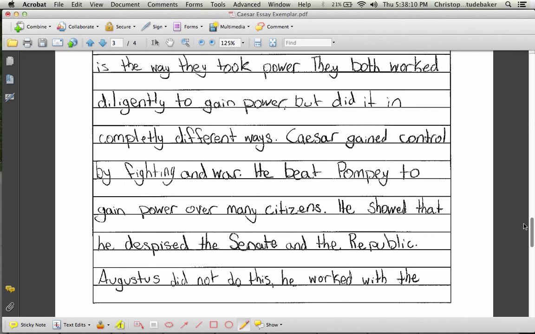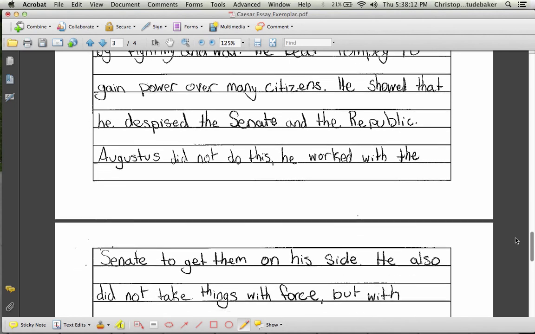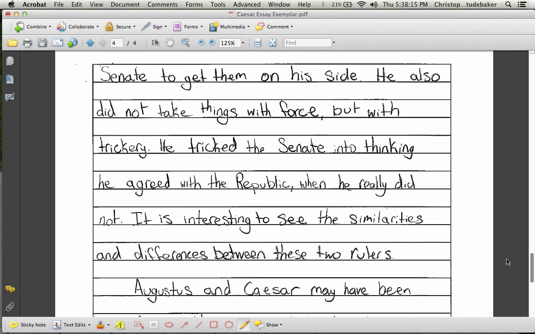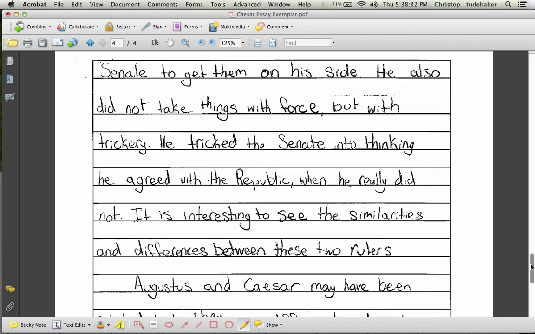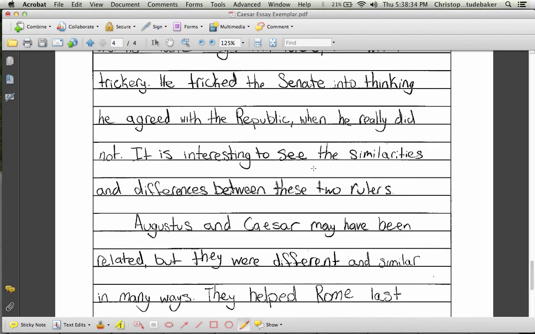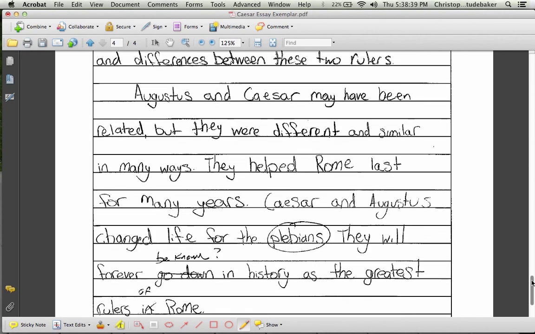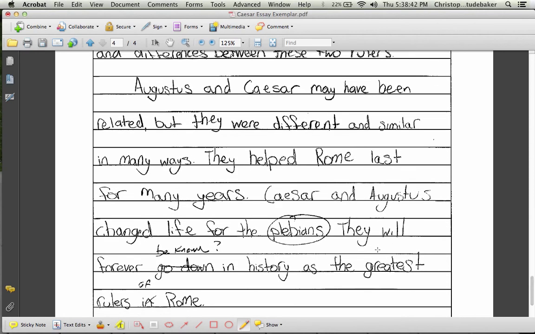We see that Caesar gained control by fighting, and we know that Augustus didn't do this. He worked with the Senate to get them on his side. So one of them focused on force to get control, the other used some sort of trickery, as noted in the essay. So the author did a really good job here providing examples and also explaining them. Last sentence, it is interesting to see the similarities and differences between these two rulers. Good closure. Then of course the final paragraph should just be a summary of or restatement of the main ideas.